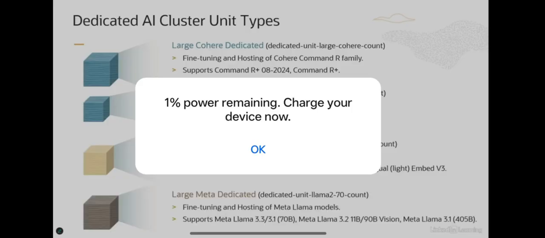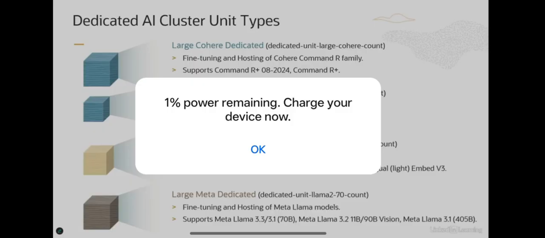And finally, the fourth unit type is large meta dedicated, and this can be used for fine tuning and hosting of meta llama models. And you can see the models which are supported: llama 3.3 and 3.1 70 billion parameter models, llama 3.2 vision models, both 11 billion parameter and 90 billion parameter, and in the previous family, the llama 3.1 model with 405 billion parameters. So these are all supported using the large meta dedicated unit type.